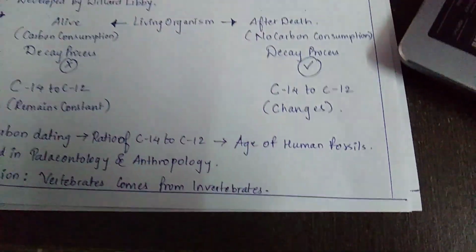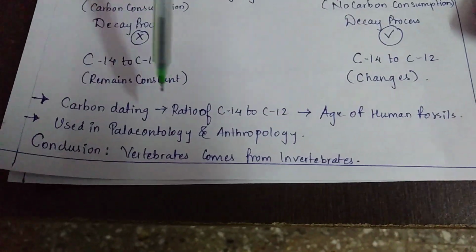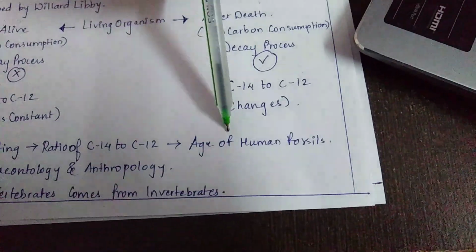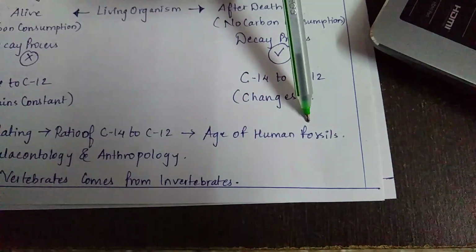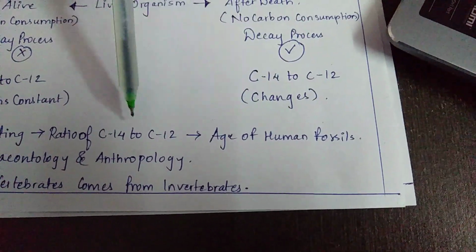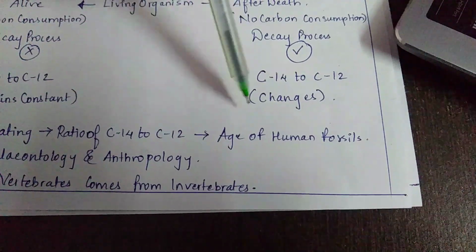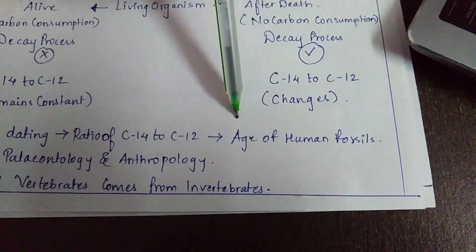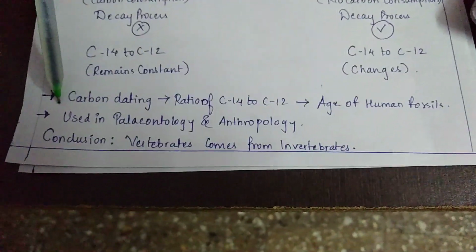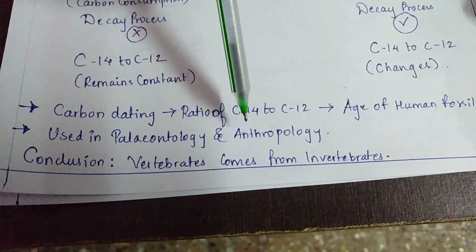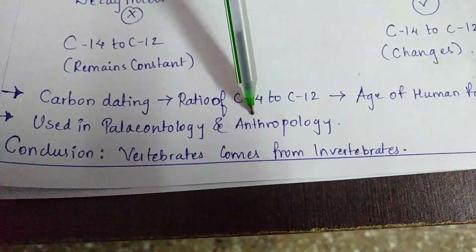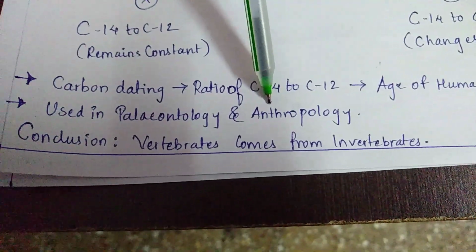I repeat, students, in carbon dating, by determining the change in the ratio of carbon 14 to carbon 12, the age of the human fossil can be determined. Once I know the age of the fossil or skeleton I found from this ratio, I will definitely be able to understand how old the fossil is, and different information can be gathered. Such carbon dating techniques are used in paleontology as well as anthropology, and they help to determine the connection between various evolutions or various evidences.